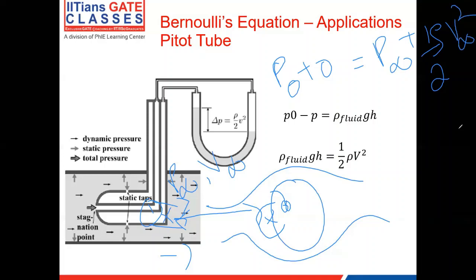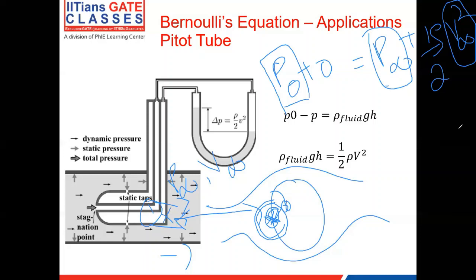So now how it works is that I have P naught, which is the stagnation pressure for the flow. If I were to call it a local pressure, it's the static pressure when measured at the stagnation point, something like that. So P naught is the stagnation pressure, P infinity is the static pressure of the free stream, and V infinity is the velocity of the free stream. So this gives me an equation.